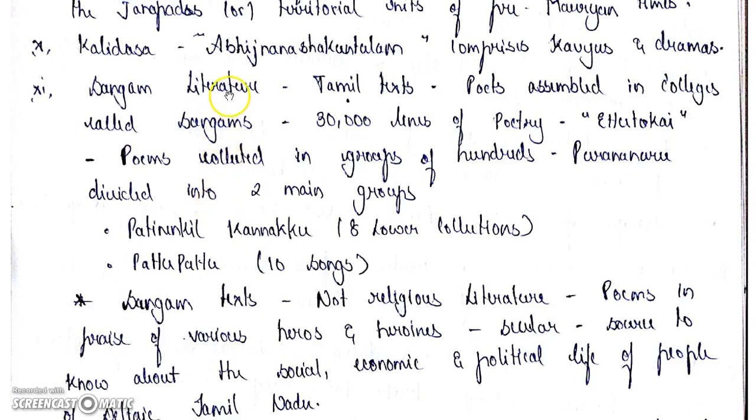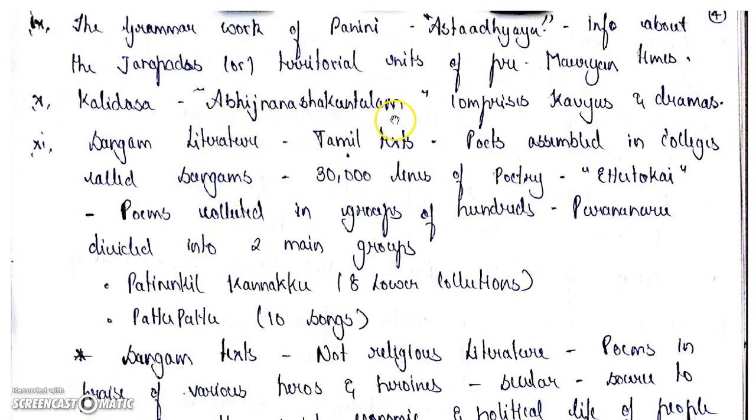This Abhijnana Shakuntalam, which we have already discussed, has been translated by the British into English. So this Abhijnana Shakuntalam is written by Kalidasa. It comprises kavyas and dramas. Okay, this also helps us to know the ancient literature.